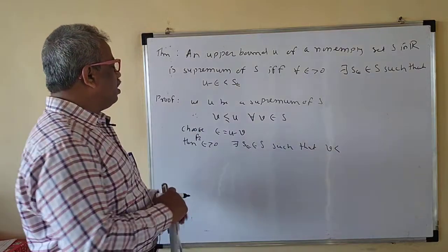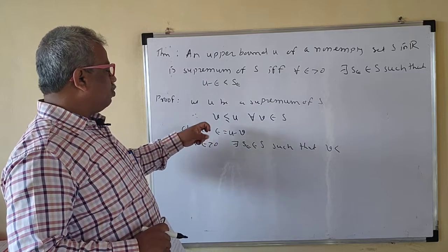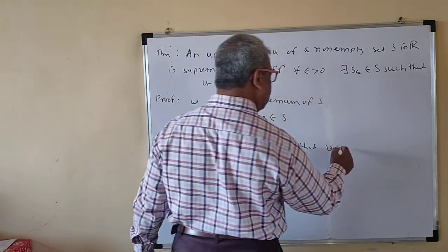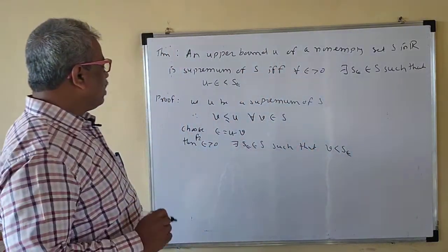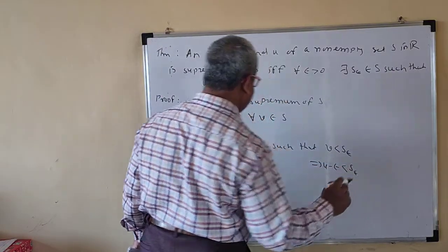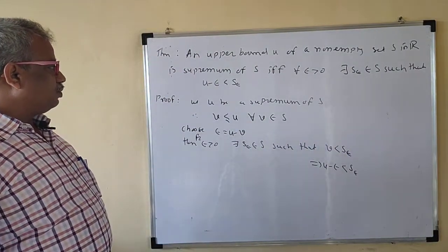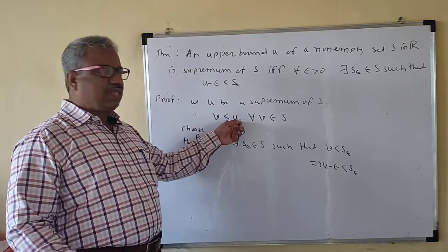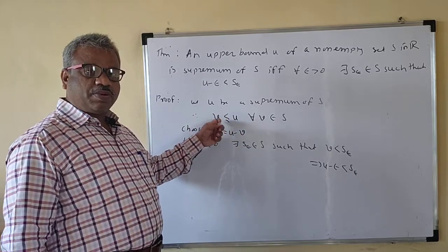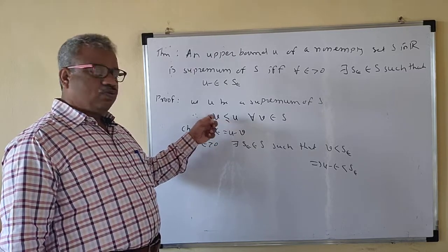Note that if V were here, V is not a supremum, so that means V is not an upper bound. So V is less than this S epsilon. But what is V? V is nothing but U minus epsilon. U minus epsilon is less than S epsilon, right? So we are saying V is not an upper bound of S. V will not be the upper bound because no number less than U can be an upper bound; you are calling U the supremum. So V is not an upper bound of S.